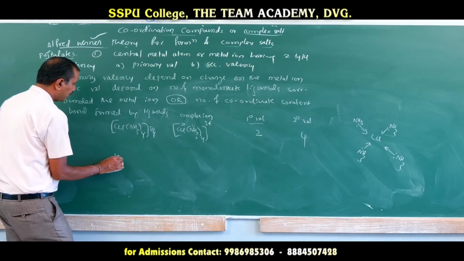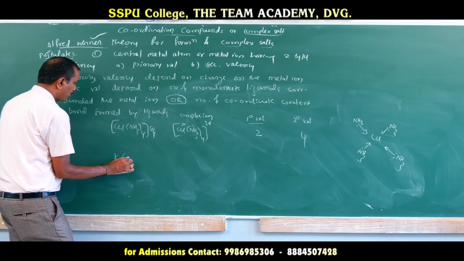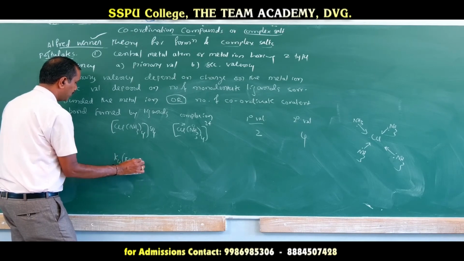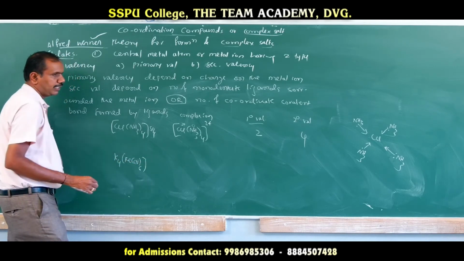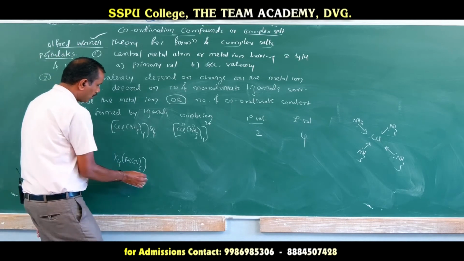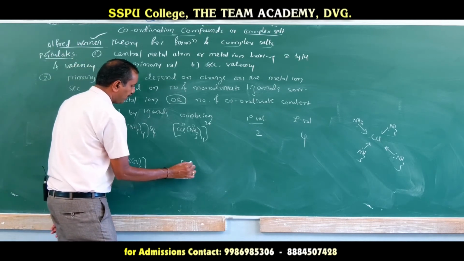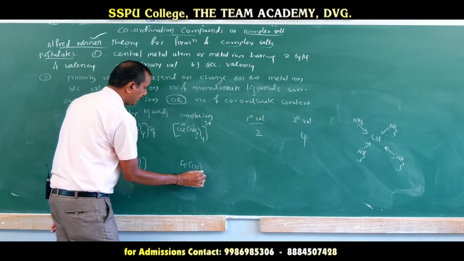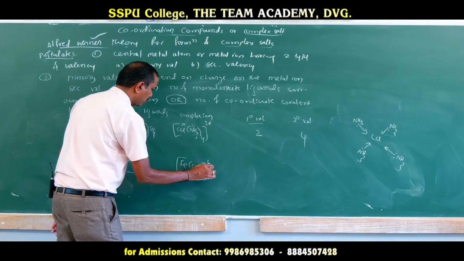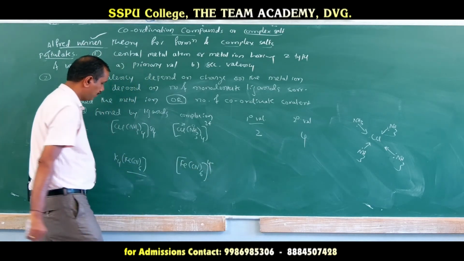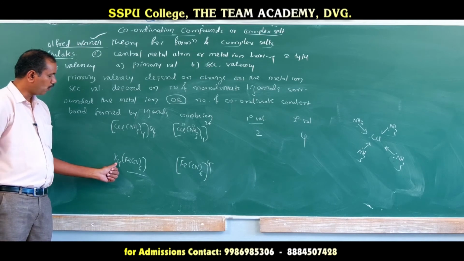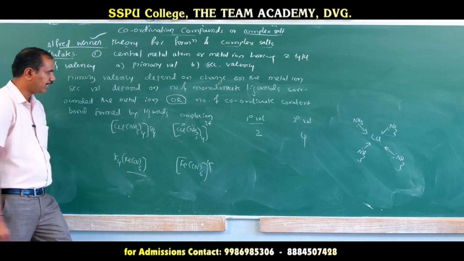In the case of potassium ferrocyanide, K4[Fe(CN)6], the complex ion is ferrocyanide, [Fe(CN)6] 4 minus. It dissociates to form 4K+ and [Fe(CN)6] 4 minus.